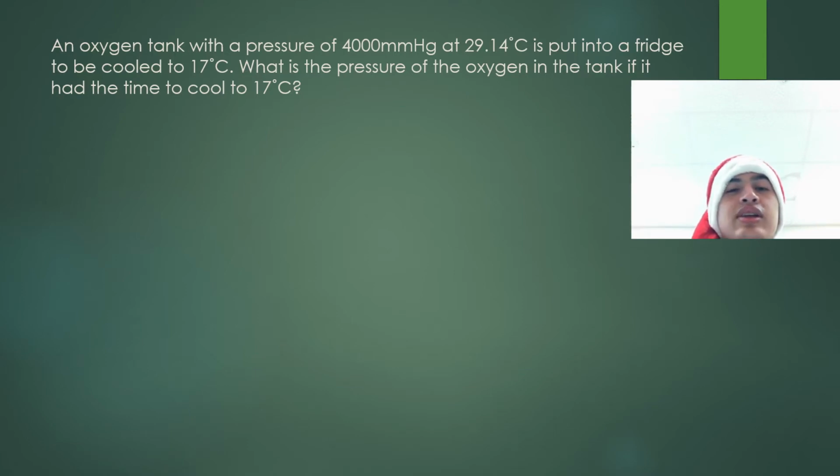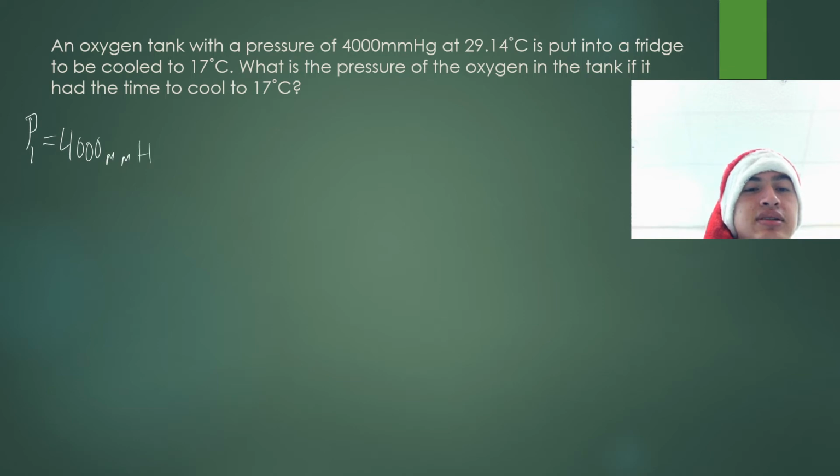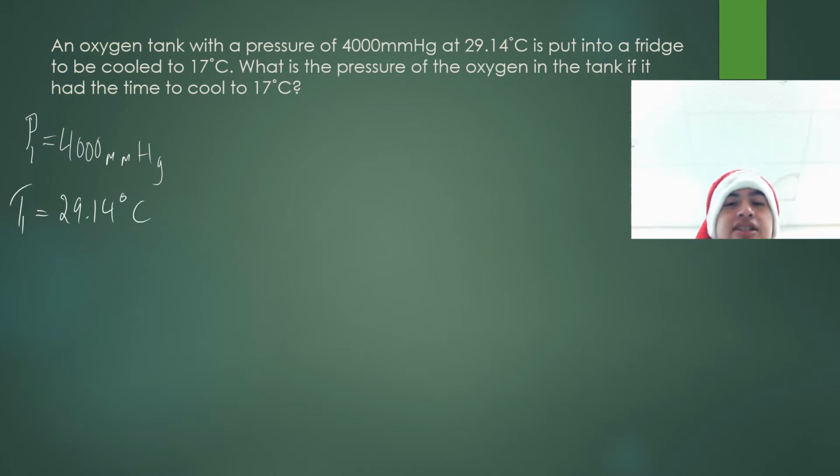Okay, so in the question, it does tell us the pressure of the oxygen tank before the change, 4,000 millimeters of mercury. It also tells us the temperature of the gas before a change, 29.14 degrees Celsius. And it also tells us the temperature after it's put into the fridge is going to be 17 degrees Celsius. That means we do not know pressure 2, and that's what we'll be solving for.